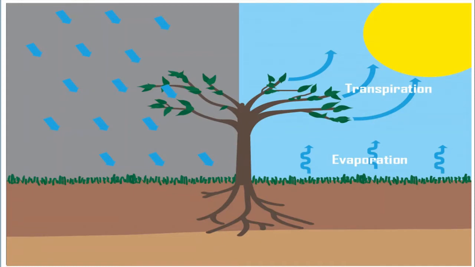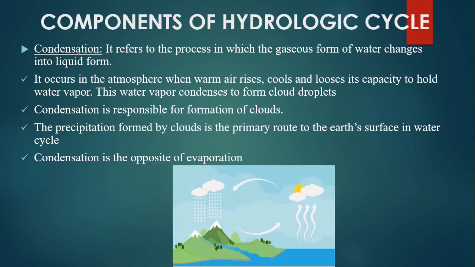Let's see the picture. In the picture is shown the evaporation taking place through the surface water and the transpiration that takes place by the plants through the leaves. Let's see the condensation.